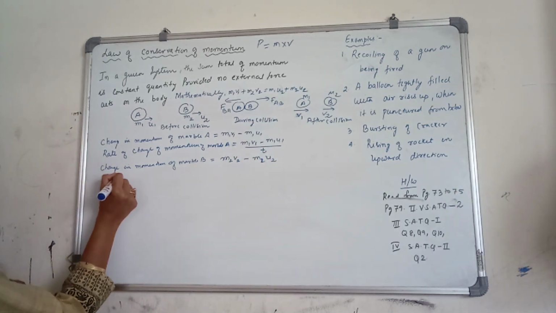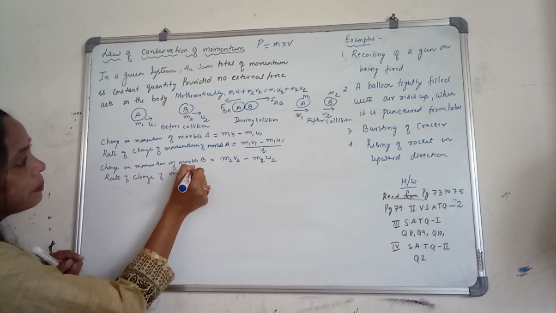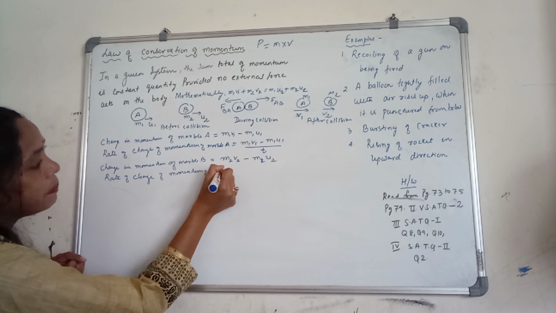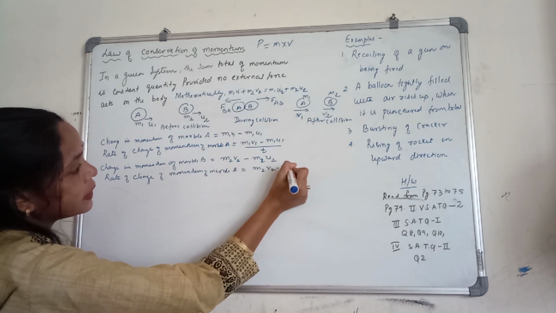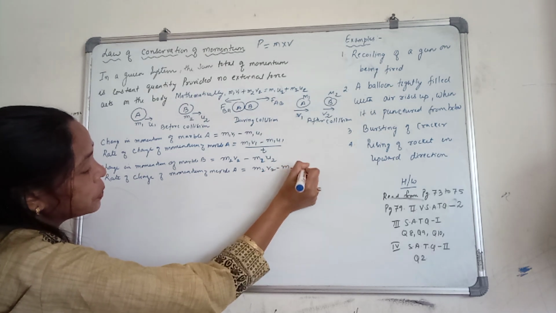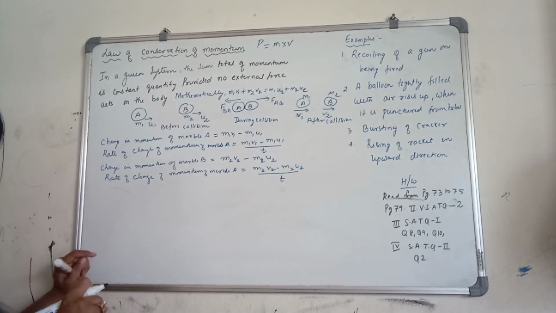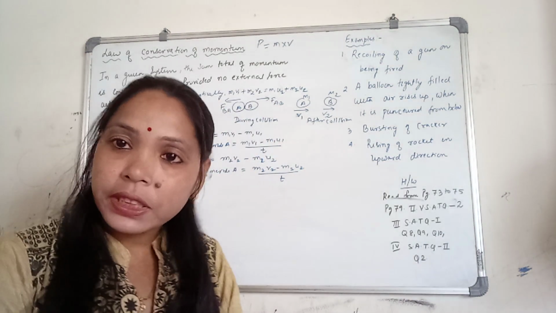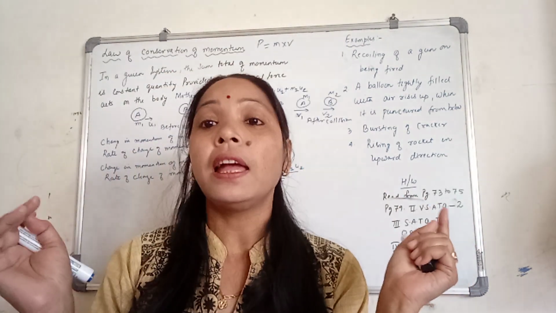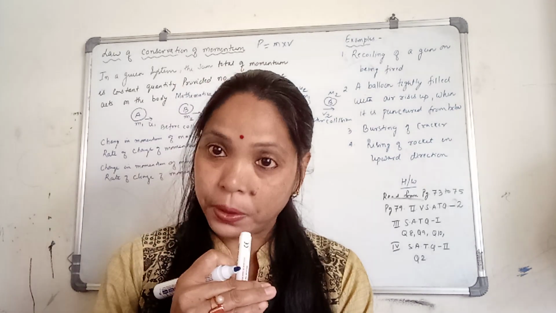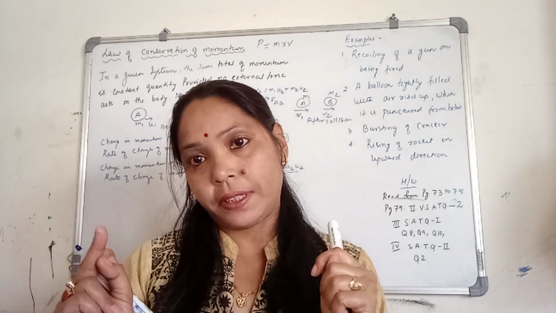Now what will be the rate? Rate of change of momentum of marble B is equal to m2 v2 minus m2 u2 divided by t. Now see the during collision. During collision, the two forces are acting opposite to each other. And since there is no external force, it means these forces are equal and opposite.